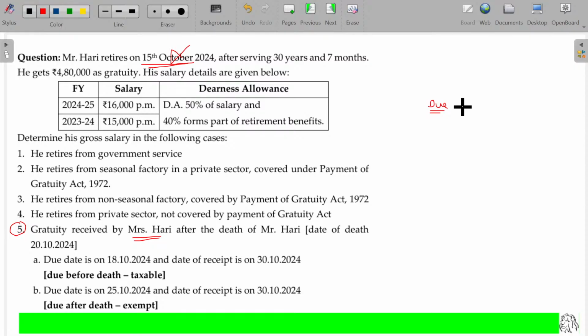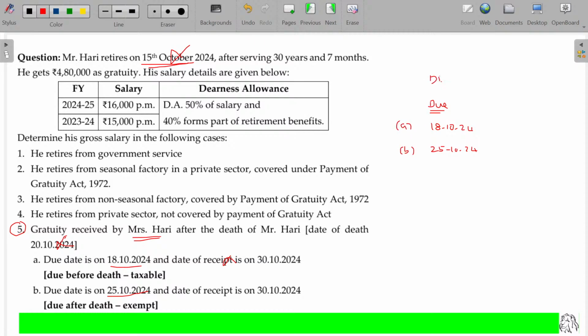Received date, received date is not a matter. Due date is on which date? 18/10/24. Okay. Received date is not a matter. Another case: 25/10/24. Scenario A and B.